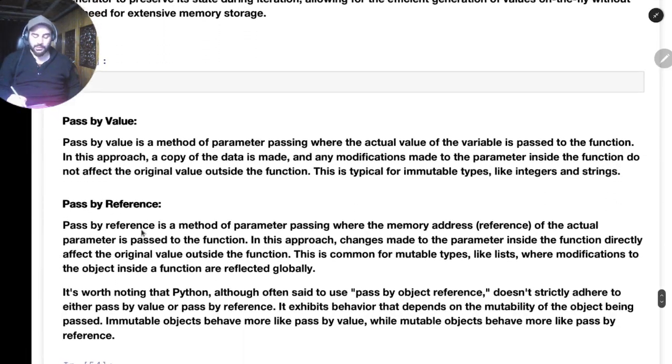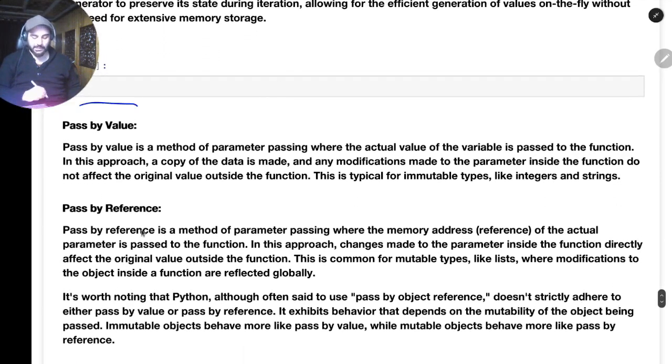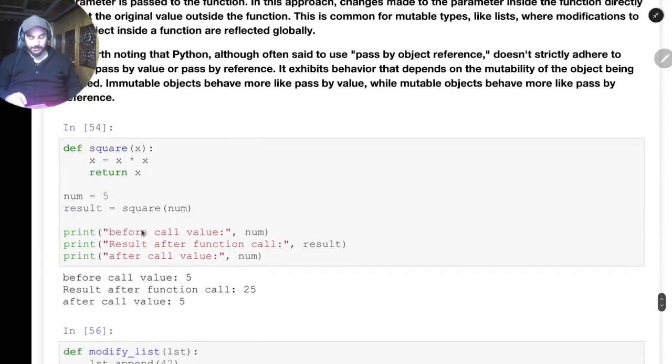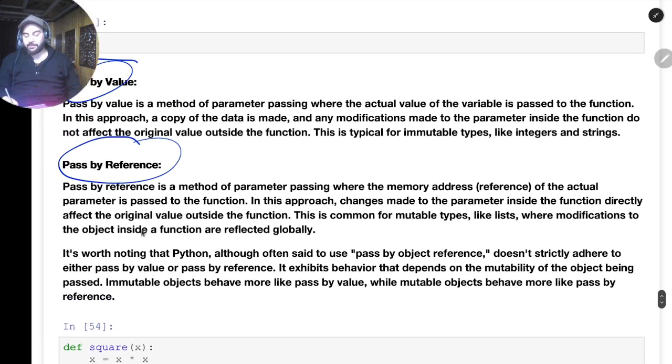Then there is something called pass by value and pass by reference. I think this is one of the last topics I wanted to cover in functions. So what will happen is, for example, if I wrote a function, definition of function, and then I wrote, for example, x. So when I call this function with 5, this value will go into this.